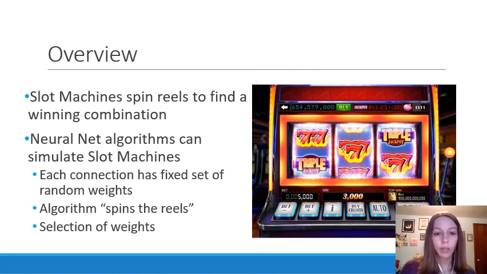So first, for a really brief overview of the general idea of this paper, it was inspired by traditional slot machines, which spin reels to find a winning combination, and each reel has a fixed set of symbols, like the picture I've included on the right. The neural net algorithms can be made to simulate a traditional slot machine by having a fixed subset of random weights for each connection in the network, and then having an algorithm spin a reel to select a weight value for each of those connections. However, you have to have a good selection method in place for this idea to work. So the one that's used in this paper optimizes the given loss at each of the spinning iterations.